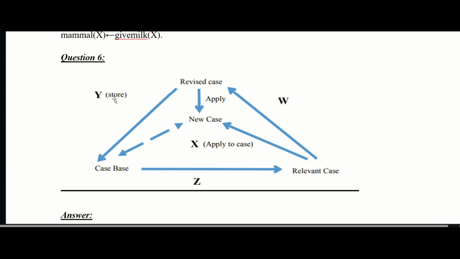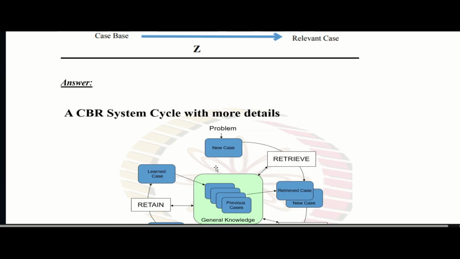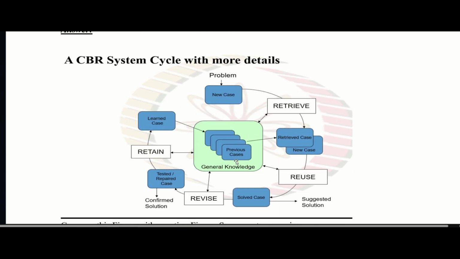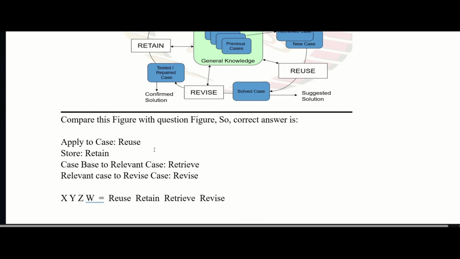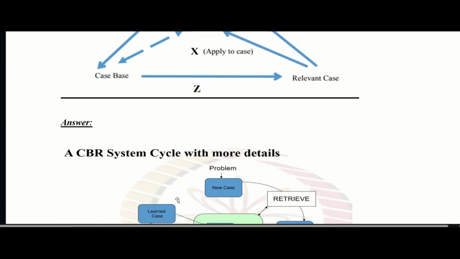So the CBR system cycle with more detail: first retrieve, then reuse, then revise and retain. So you just have to compare this chart, this flow chart figure with this particular given example. So apply to case means it's a reuse. Okay, so apply to case is here. Reuse. So X is there. So first option is X, whatever is there.